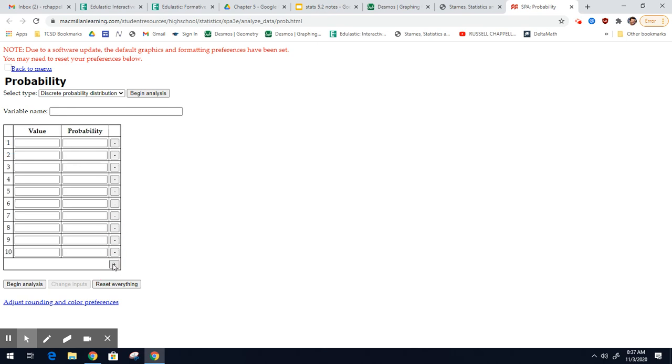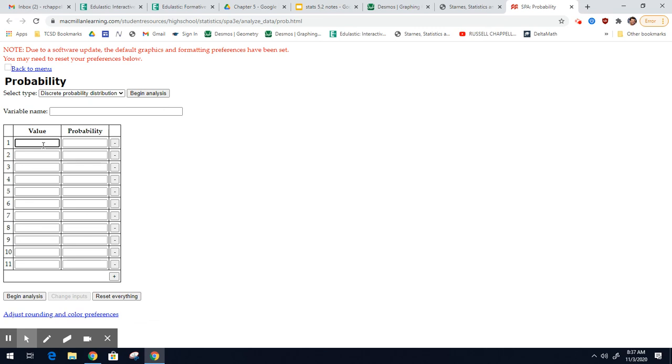So again, I'm doing double the work. I would do one or the other depending on what I'm asked. So 0.001, 1 is 0.006, 2 is 0.007, 3 is 0.008, 4 is 0.012. I'm just using tab to get through. 5 is 0.020, 6 is 0.038, 7 is 0.099, 8 is 0.319, 9 is 0.437, and 10 is 0.053.